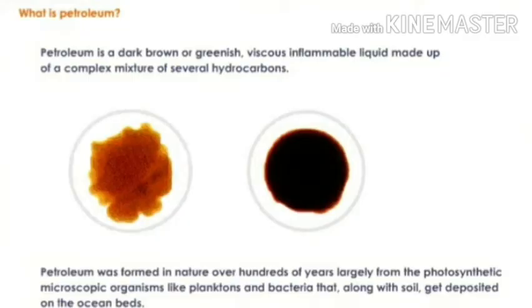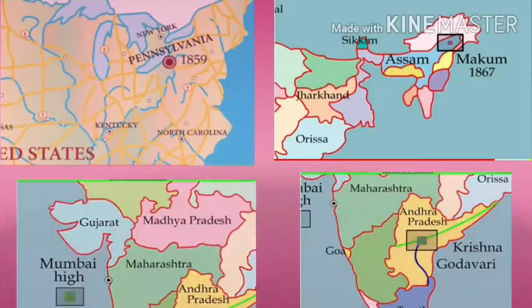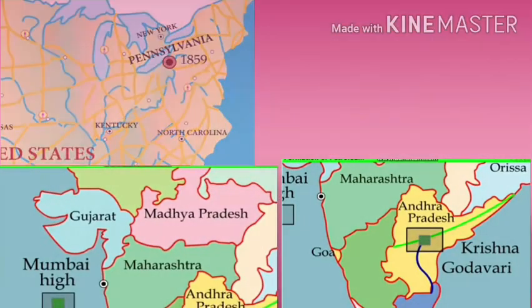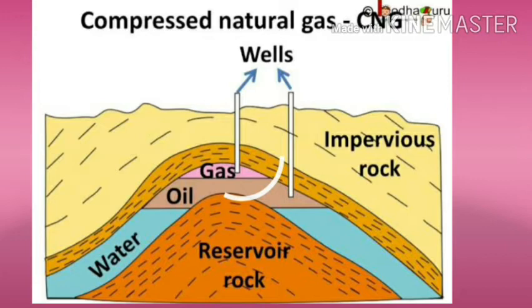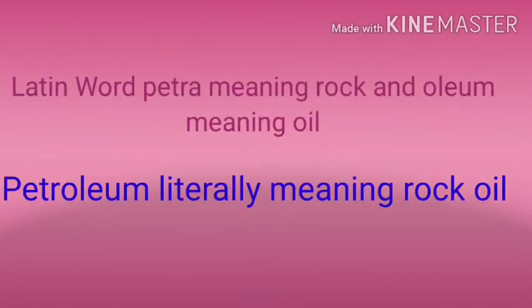What is petroleum? Petroleum is a dark colored, thick crude oil found deep below the ground in certain areas. It is also called crude oil. It is always found trapped between two impervious rocks, means non-porous rocks. Its name is derived from the Latin word petra meaning rock and oleum meaning oil. Thus petroleum literally means rock oil.